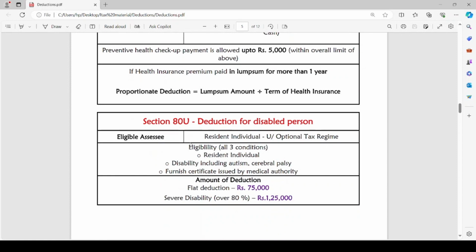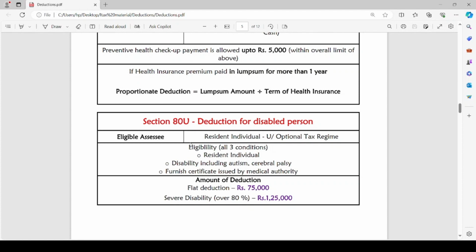If health insurance premium is paid in lump sum for more than 1 year, instead of paying in installments, then we will proportionately claim the deduction for every assessment year. The proportionate deduction amount is equal to the lump sum amount divided by the term of the health insurance policy.